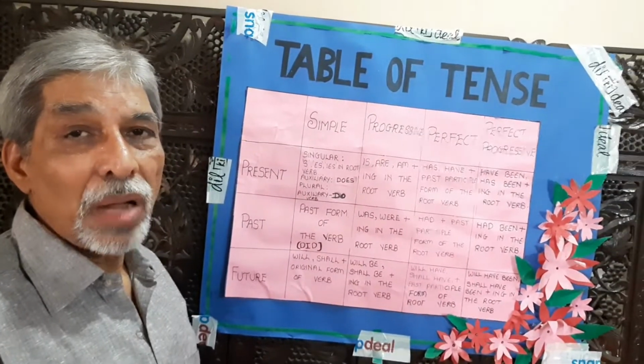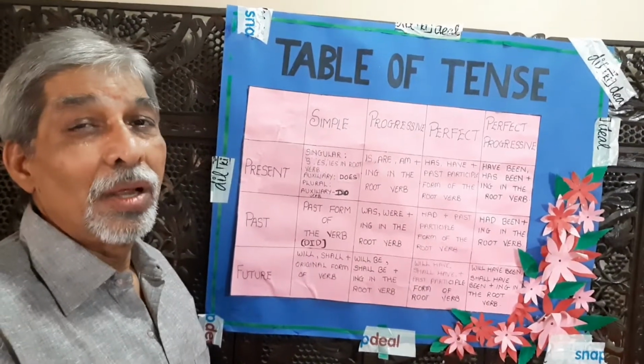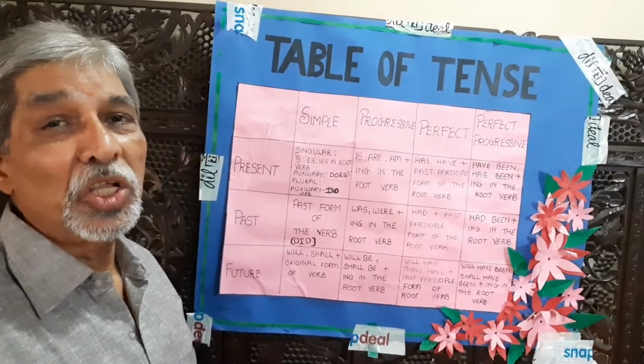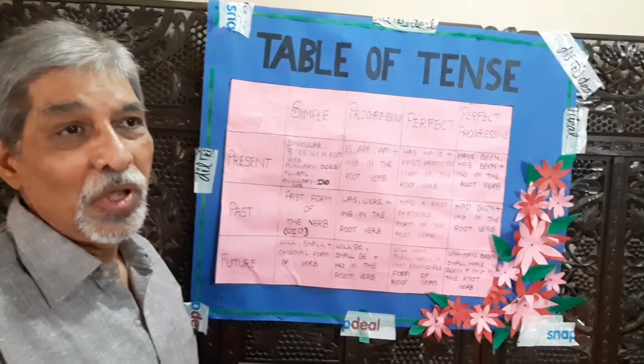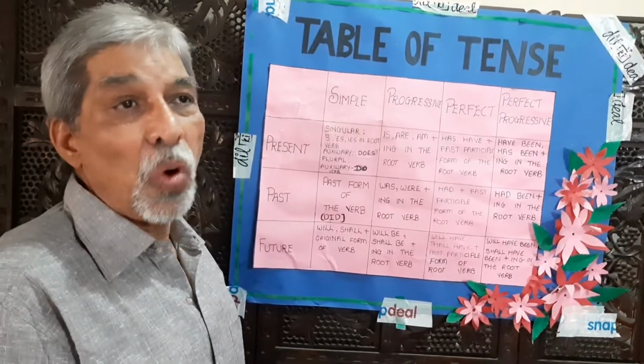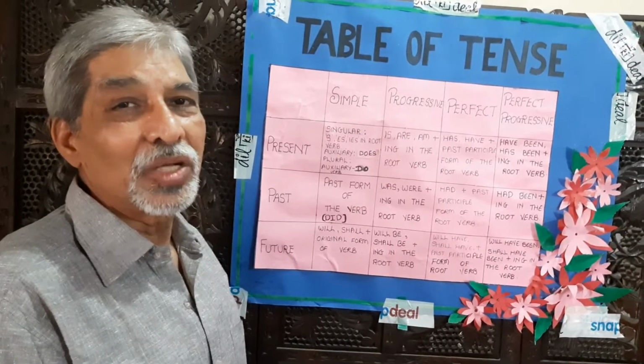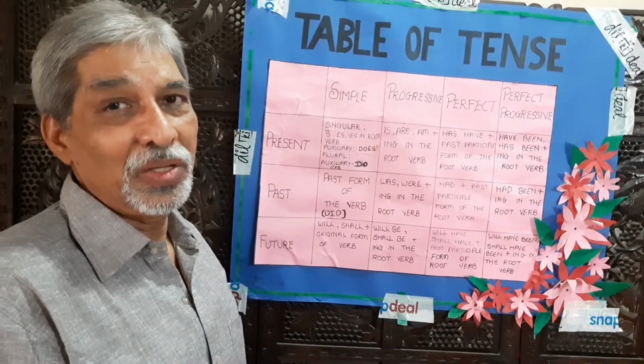All the members of the family will have been helping each other to run the family smoothly. Children will have been watching the cricket match continuously.